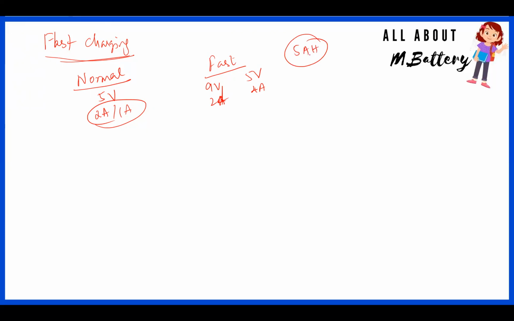This is the capacity of the battery. Ampere hour means, 1 hour 5 amps can handle, that is called 5 ampere hour. So typically the maximum current it can handle is about 5 amps, and that's what the ampere hour system is. So when you are using a 9 volt system with 2 amps of current here, what happens is, as I mentioned earlier, if you remember, voltage is nothing but the velocity of